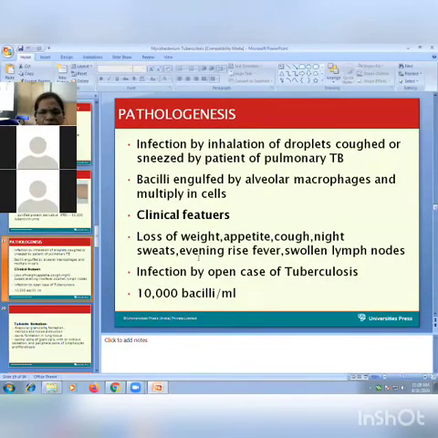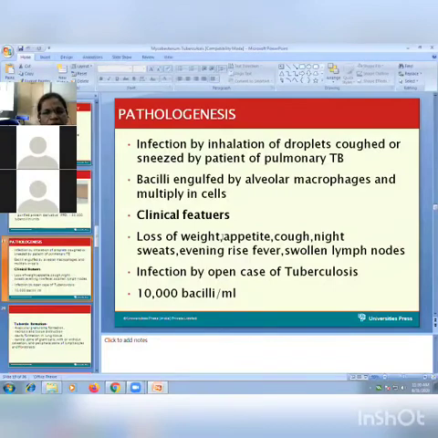Night sweats and evening rise fever are there, but it is a low grade fever, not high grade. In children, lymph nodes get enlarged, the cervical lymph nodes in the neck. So these are the clinical presentation of tuberculosis.